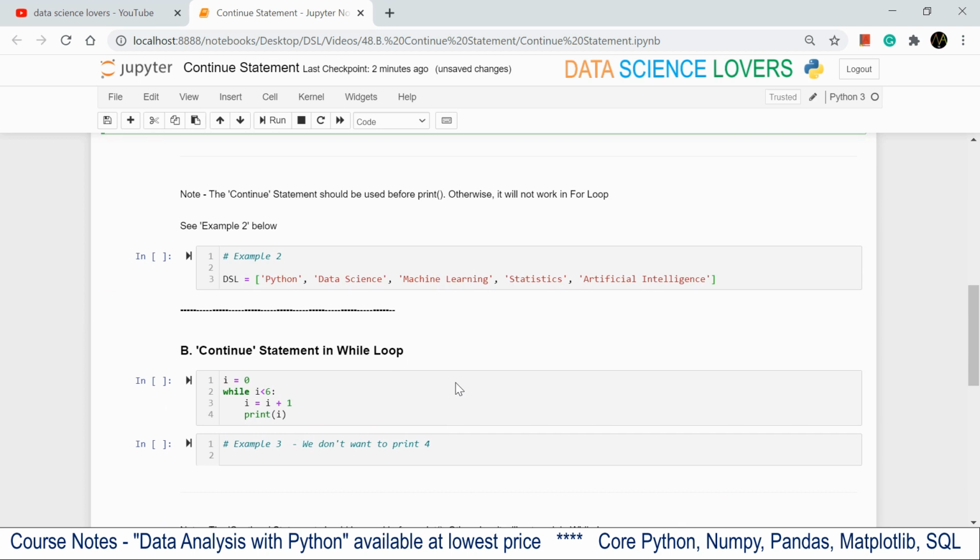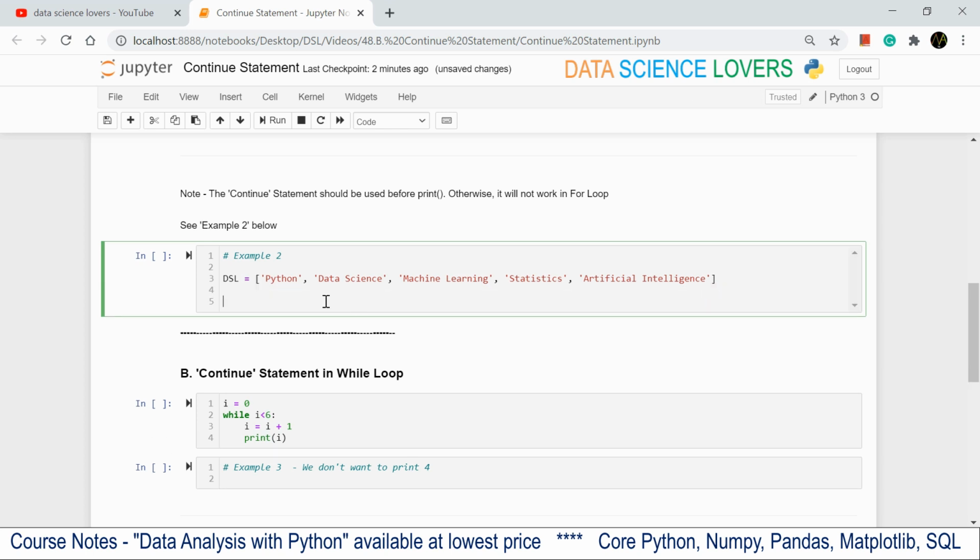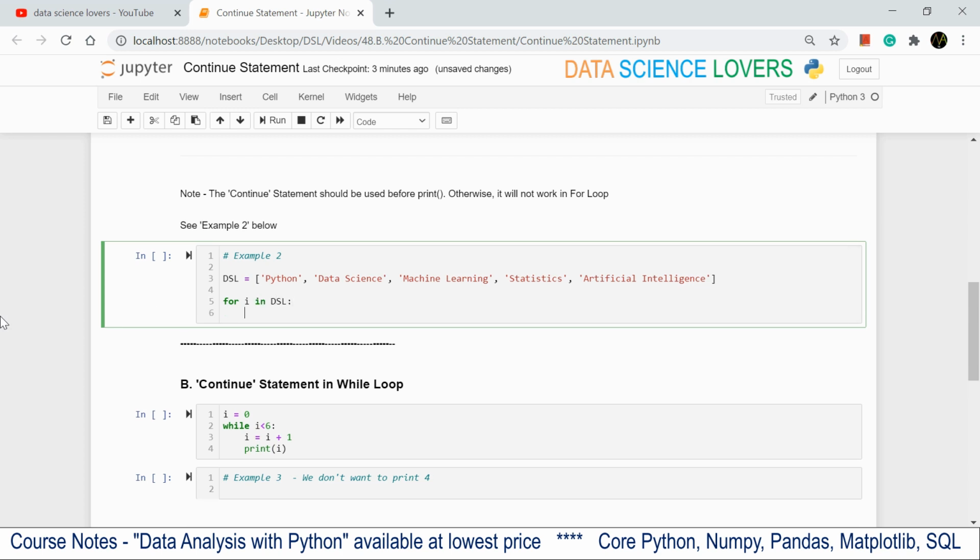You have to note one thing here, that the continue statement should be used before the print function. Otherwise it will not work in a for loop. Let's see another example to understand this case. We have again the same sequence containing 5 elements. This sequence is in the form of a list as indicated by these square brackets. So I am again using the for loop on this sequence. For i in DSL, our sequence, here I am using the print function before the continue statement.